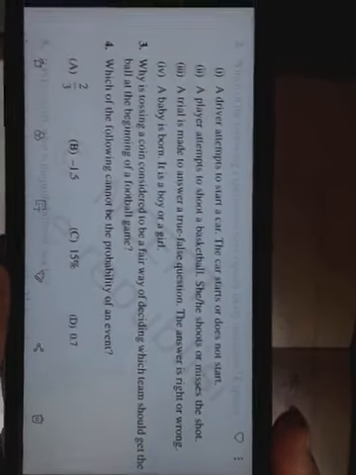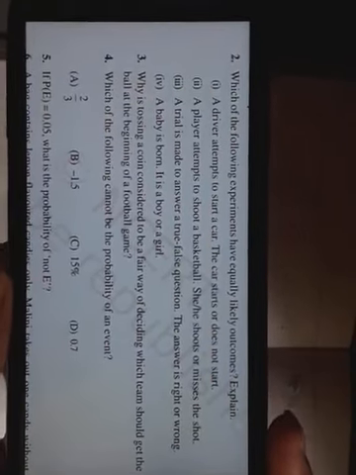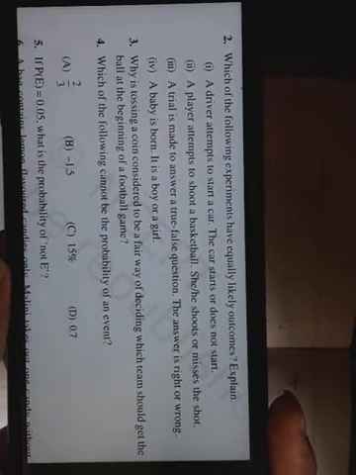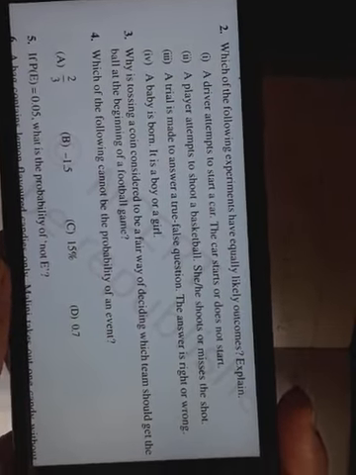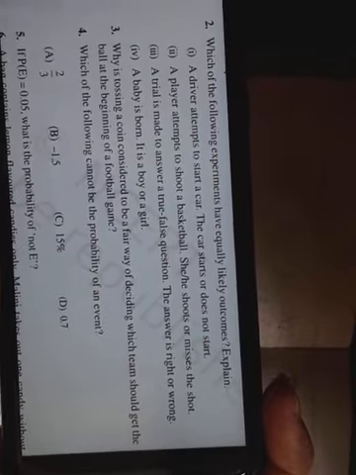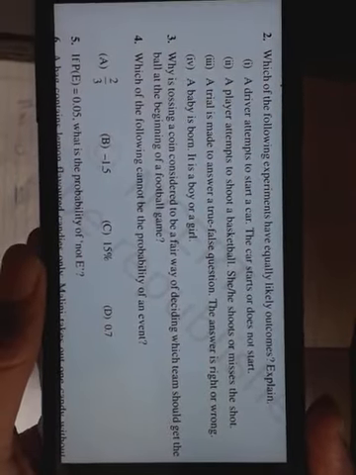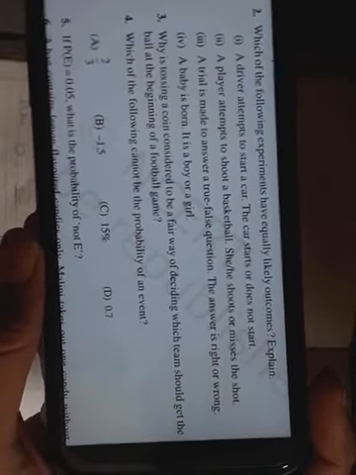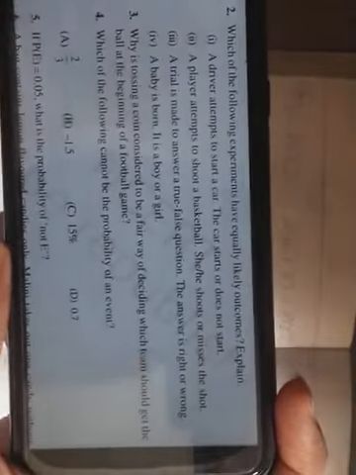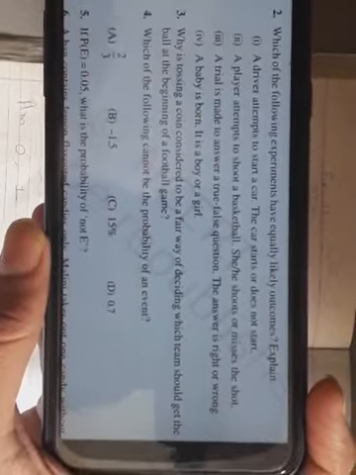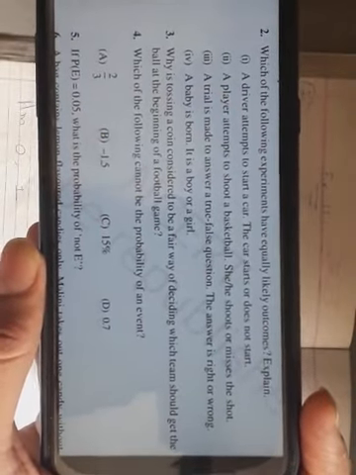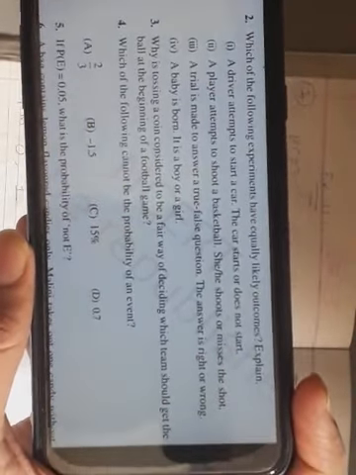Now see, if I toss a coin one time, there are two cases, head or tail. If the coin is fair, not unfair, the coin should not be of Sholay type, not Amitabh Bachchan's coin. If the coin is fair, then the probability of head and tail are equal. It is half.